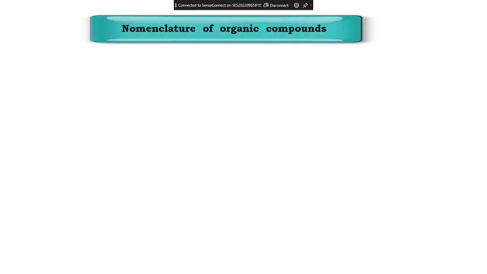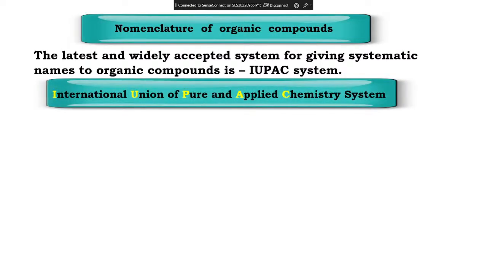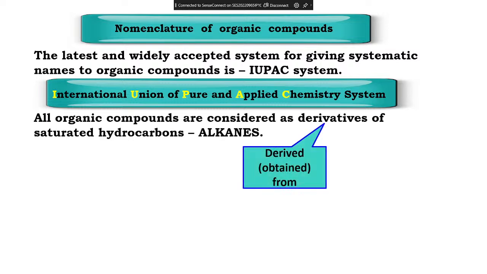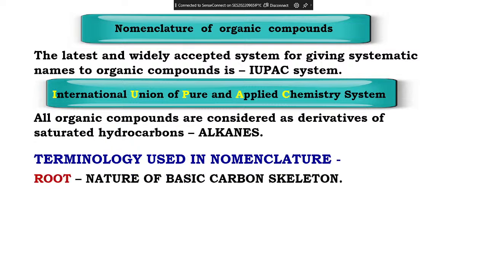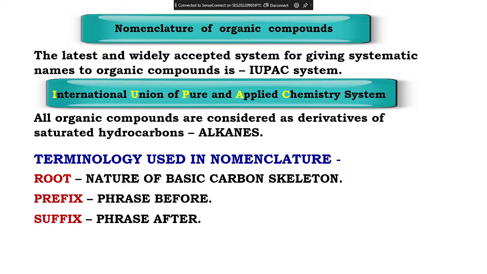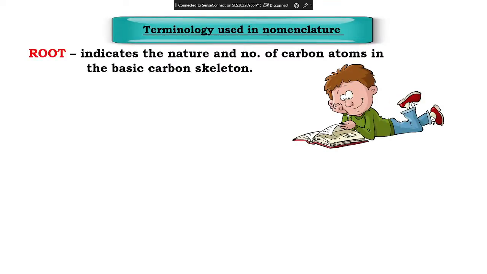Now look at this. Ready? Nomenclature. IUPAC system. IUPAC stands for International Union of Pure and Applied Chemistry. There is a way that I have to give the names. Alkanes, single bond, that is saturated carbon. So R stands for root. Prefix, pre means before. And suffix means after. So look at how I am going to give the names for some of the chemicals now.